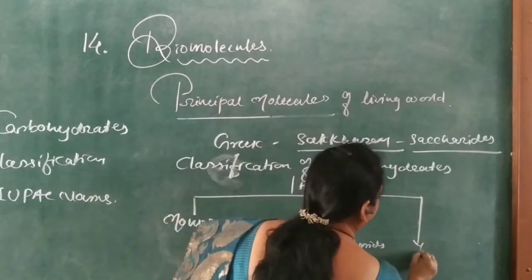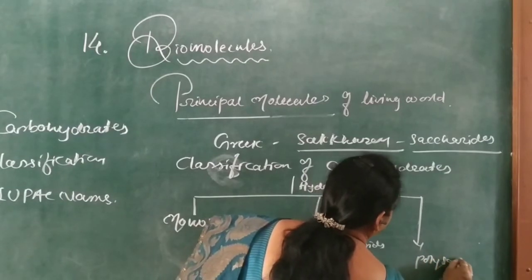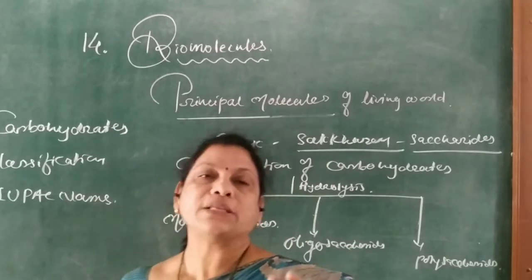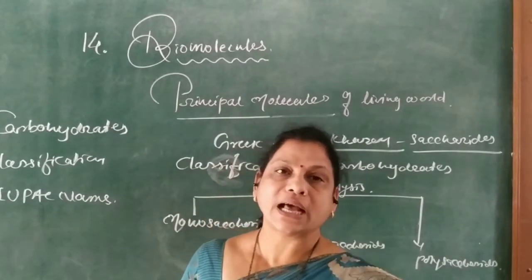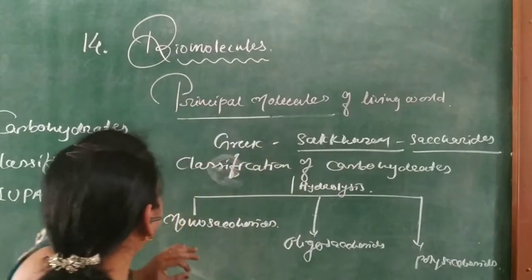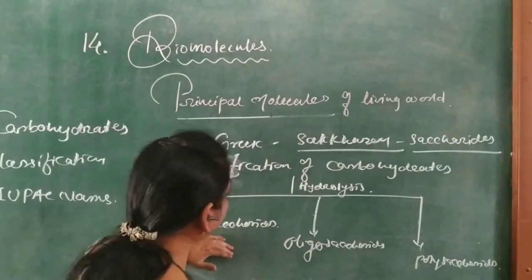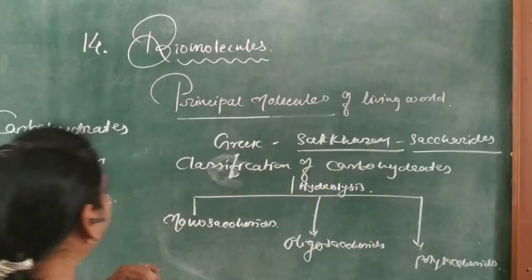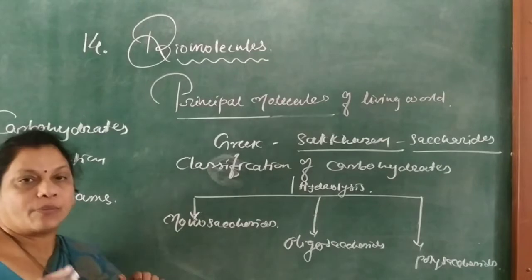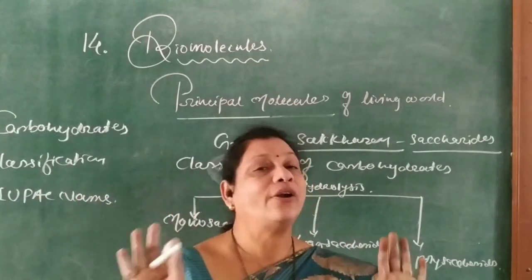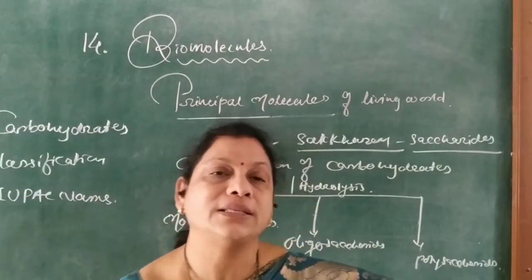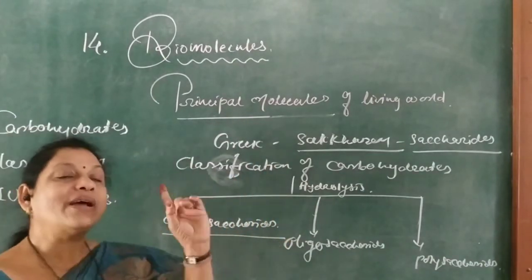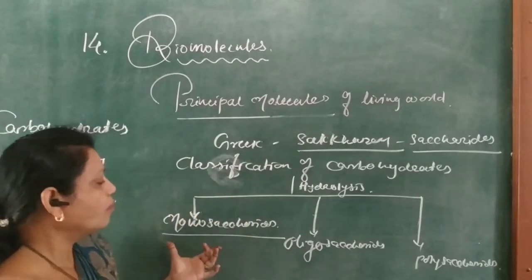And the third one is called the polysaccharides. On the basis of hydrolysis, carbohydrates are classified into three types: monosaccharides, oligosaccharides, and polysaccharides. Monosaccharide is the basic unit of carbohydrate which cannot be further hydrolyzed. Here the monosaccharide contains only one carbohydrate unit.